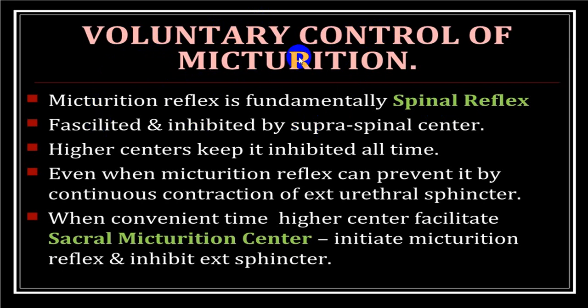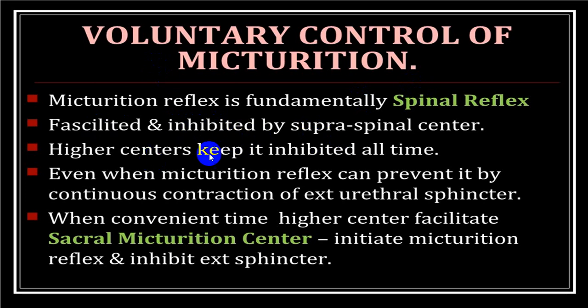by cortex control over the pontine center, because in the pontine center we have a facilitatory nucleus as well as an inhibitory center. The cortex only inhibits the pontine center, but when it doesn't inhibit there will be facilitation, and when it inhibits, the inhibitory center will inhibit the lower spinal center.